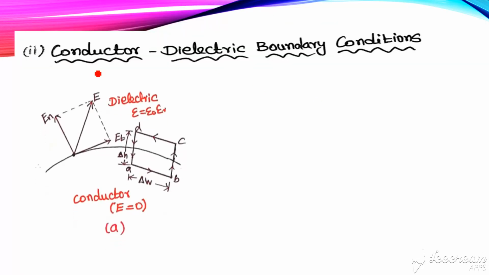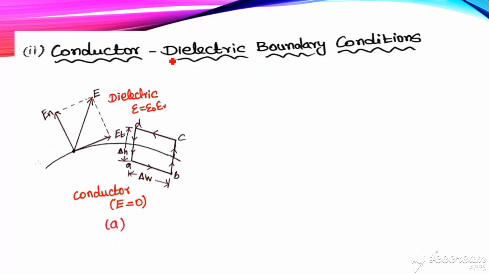Next case, conductor-dielectric boundary conditions. Again we consider the same case. We already discussed in previous lectures the properties of the material: inside the conductor the electric field is 0. So here this medium is considered as a conductor, and in a conductor the electric field is 0. The other is considered as a dielectric, with permittivity epsilon equal to epsilon naught epsilon r.